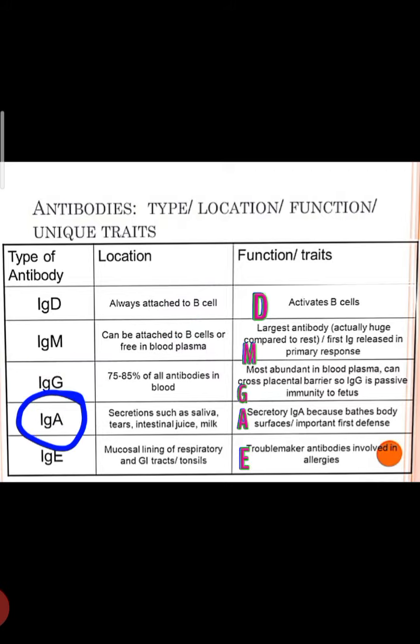IgA is present in the secretion of saliva, tears, intestinal juice and first milk called colostrum. After childbirth, immediately the lactating breast produces first milk called colostrum, which is rich in IgA.